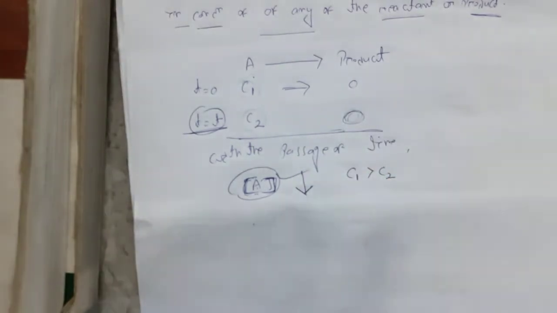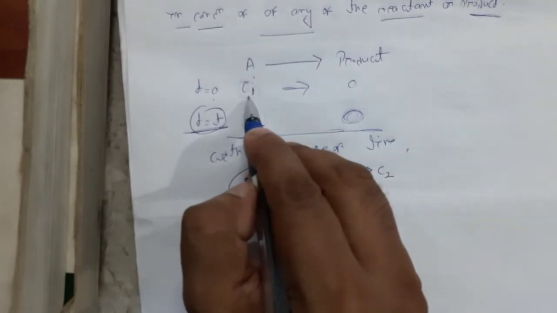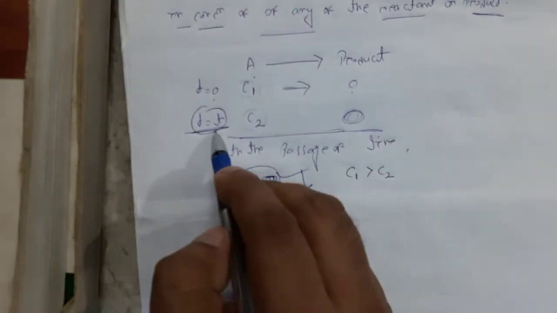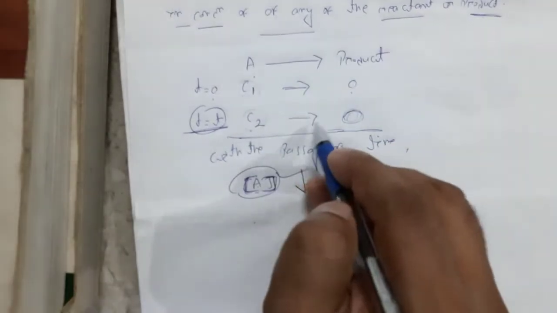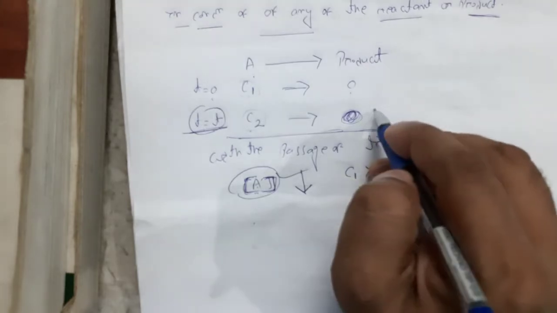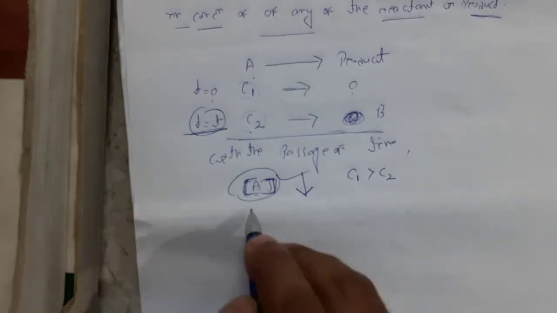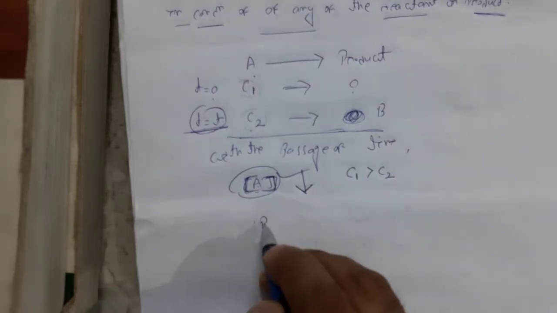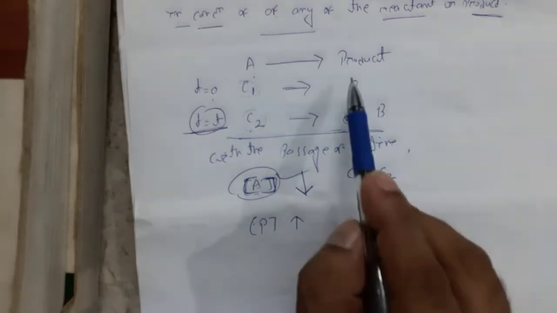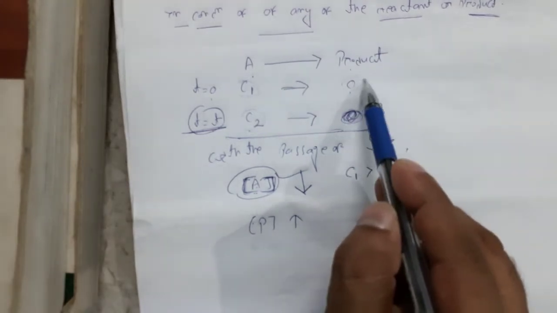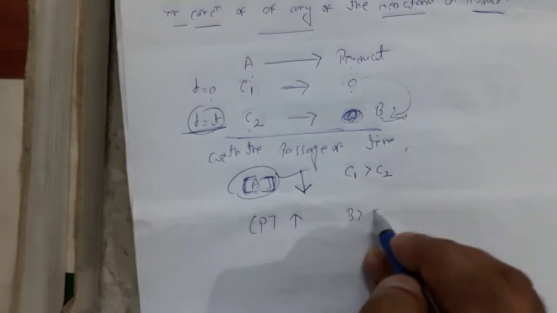Similarly for product, when time t is equal to 0, the concentration of A is C1 and product is 0. When time t is equal to t, the concentration of A is C2. At that same instant, product is formed. Let us consider B amount of product is formed. So with the passage of time, the concentration of product increases, because initially the product is 0, but after some time some amount of product is formed. So I can write B greater than 0.